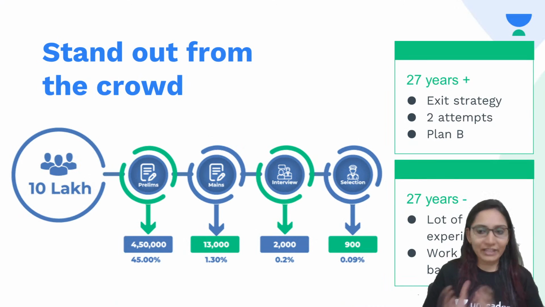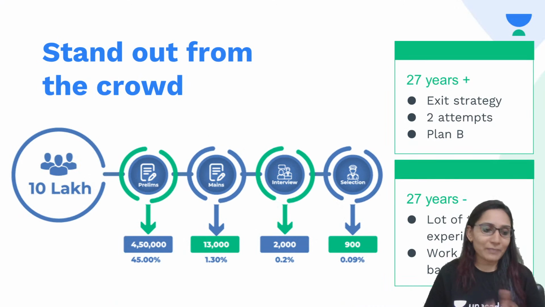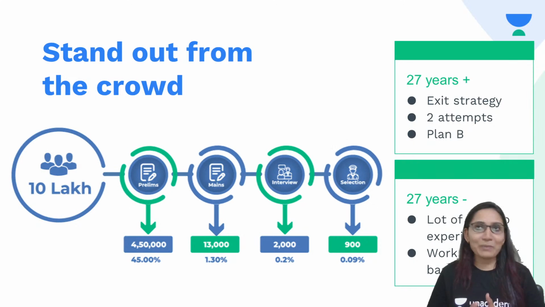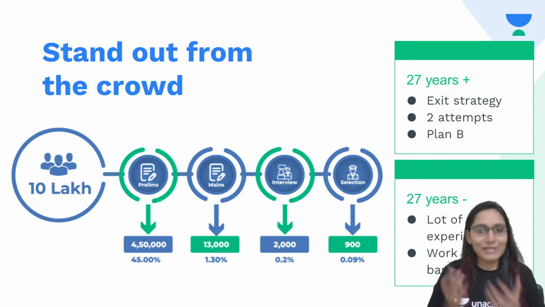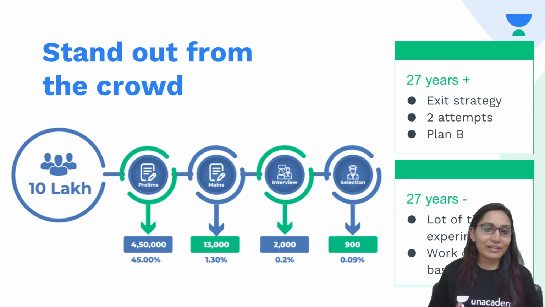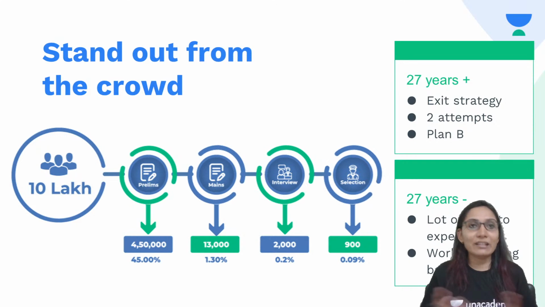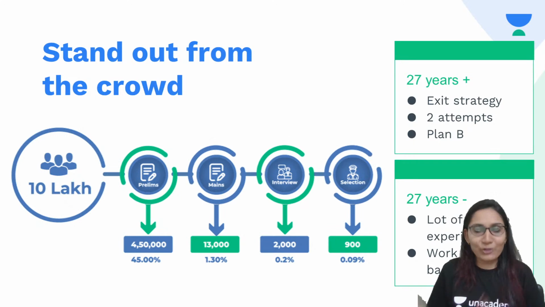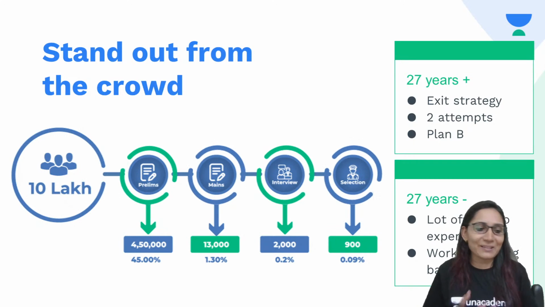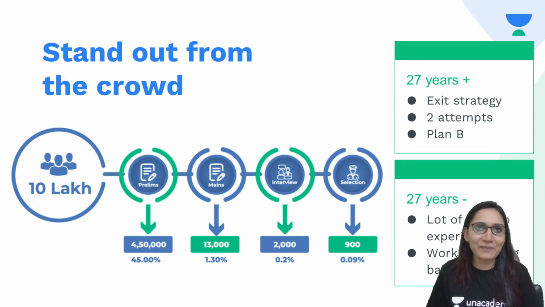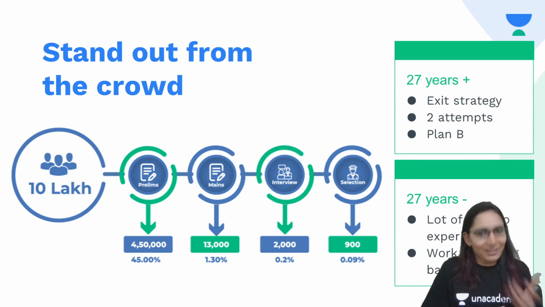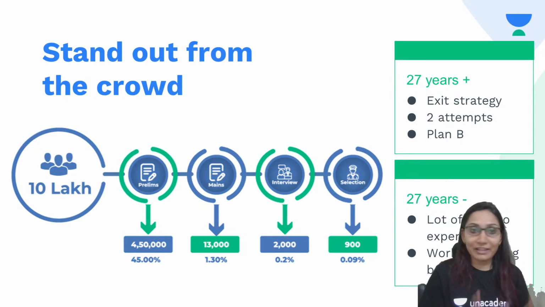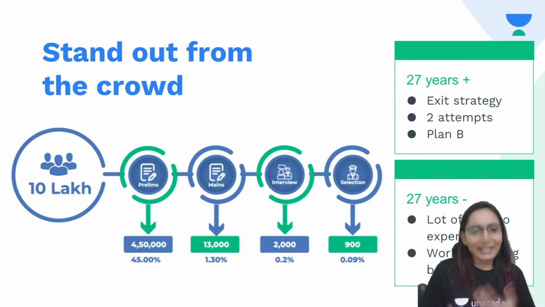Here we are to help you through our platform Unacademy, in your journey to reach your goal of becoming a civil servant. Almost 10 lakh aspirants apply for this exam every year, and from that a minuscule number, around 900 aspirants, reach their goal. It's a long journey, a complicated journey, a risky journey. You have to sacrifice many things, but finally a country is waiting for you. It's a highly inspirational journey as well.